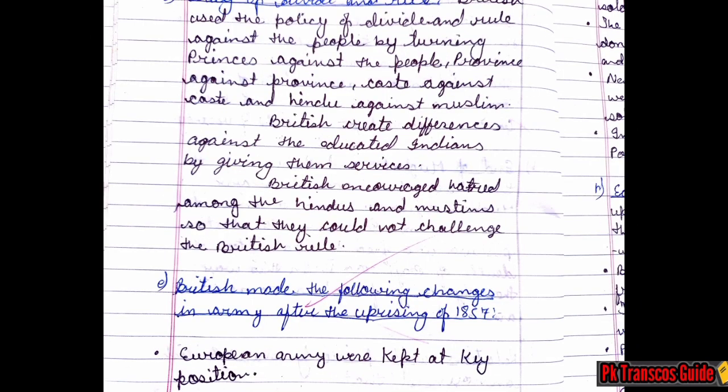Now the next subtopic is that the British made the following changes in the army after the uprising of 1857. This is the most common question, so I recommend you to write it down in your copy. The first point here is that European army was kept at key positions. Some more points are also given on the next page. Let us discuss that.